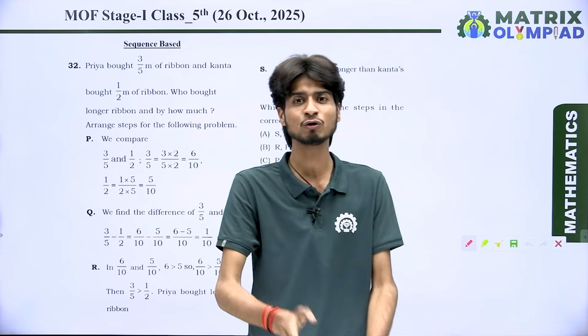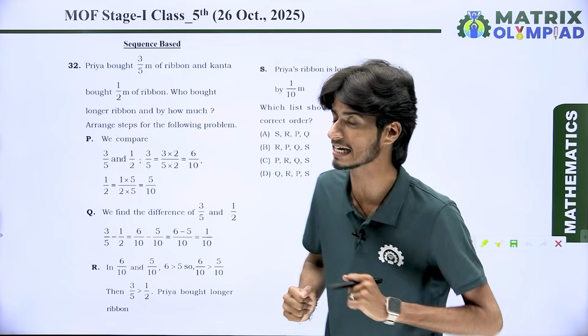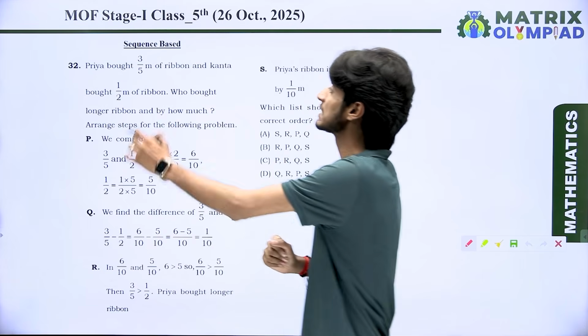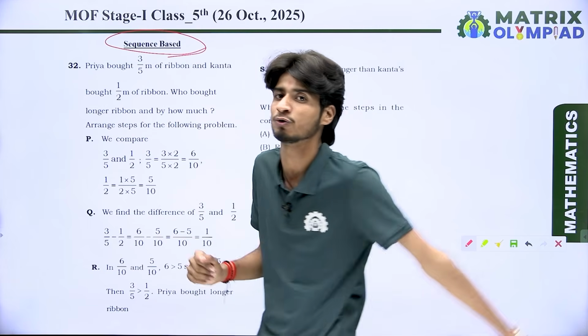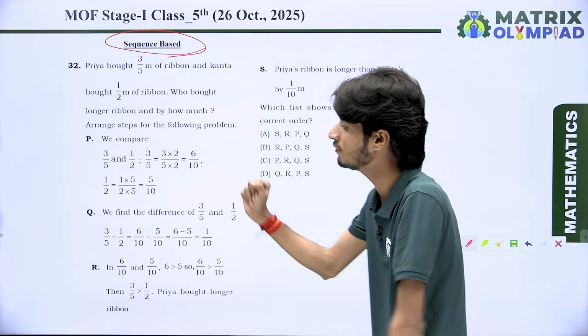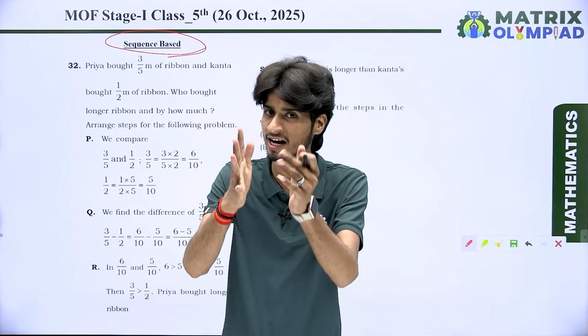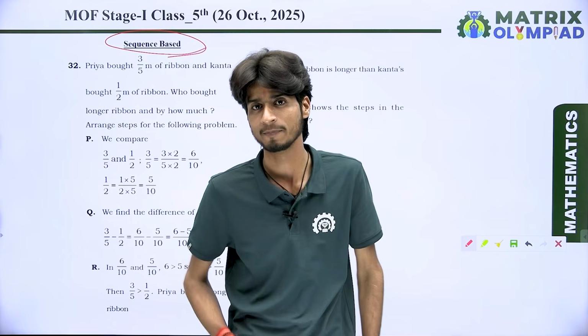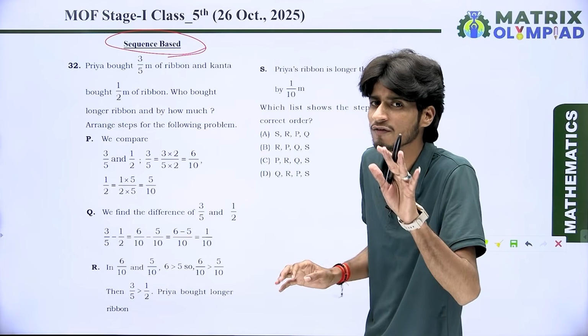Next we have question number 32 which you faced in the examination, dear students, and for your information, it is a sequence based question. That means we have four different steps, and the need of the question is to arrange all the steps in proper sequence. First of all, read the paragraph very carefully.